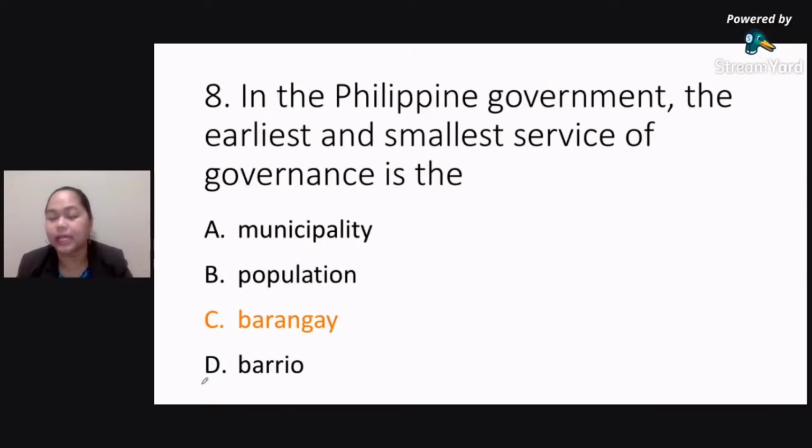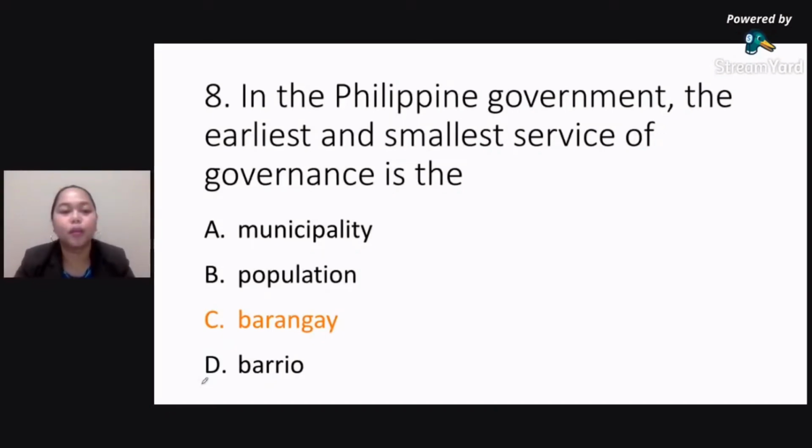Okay, so the correct answer is letter C, that is barangay. Hindi po barrio, hindi po munisipalidad, hindi naman population, because population is just a group of people. It's letter C, barangay. The barangays were used to be led by the datu, pero ngayon alam natin, barangay, of course, meron na tayong barangay captain, barangay chairman, merong mga konsehal, merong SK, merong mga tanod, BHW, and so on. Okay, so barangay is the correct answer.